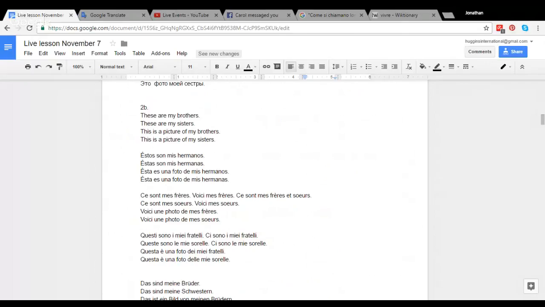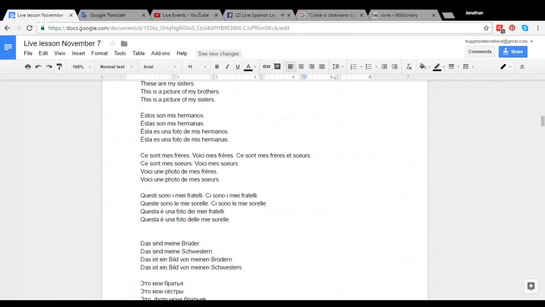Esta es una foto de mis hermanos, esta es una foto de mis hermanas. So changing hermanos and hermanas depending on if it's my brothers, or my brothers and sisters, or just my sisters.